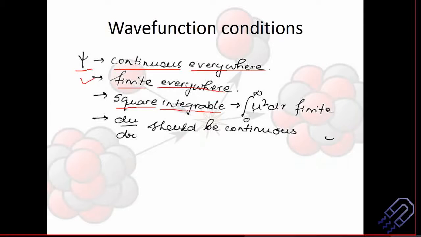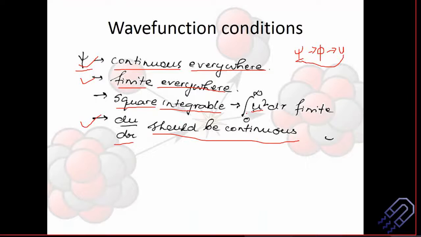We usually remember these three: finite everywhere, continuous everywhere, and then du dr should be continuous. So if the wave function is continuous, the first derivative of this should also be continuous, right? But square integrable is also important. In this case, it is not psi, we are having the function as u. Because psi depends on phi, let's forget about Y, l, m and all, and phi is a function of u. So this u is representing nothing but the wave function.